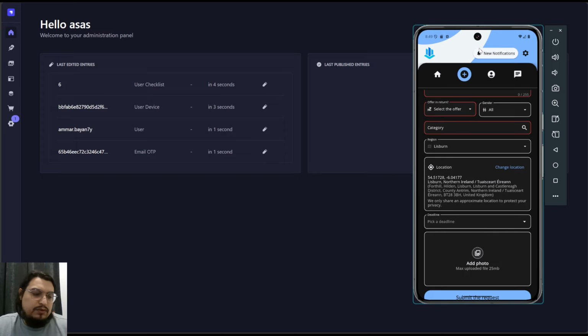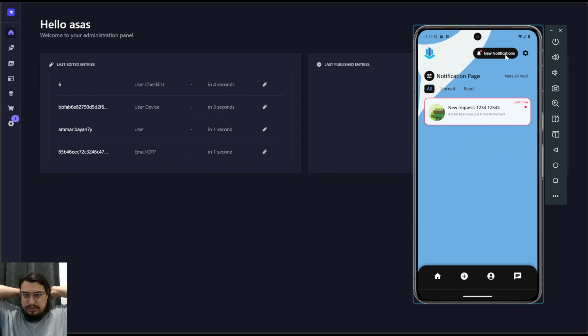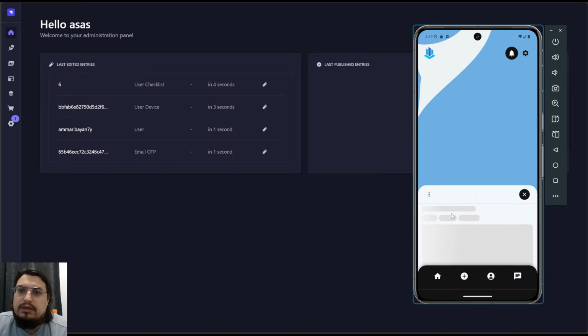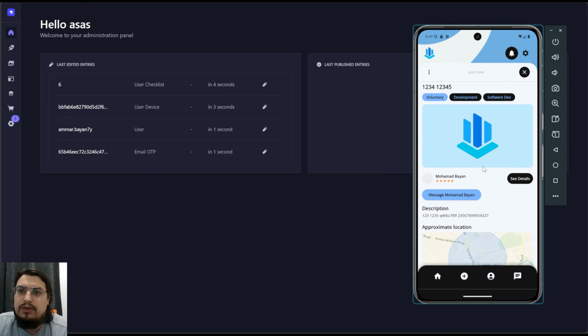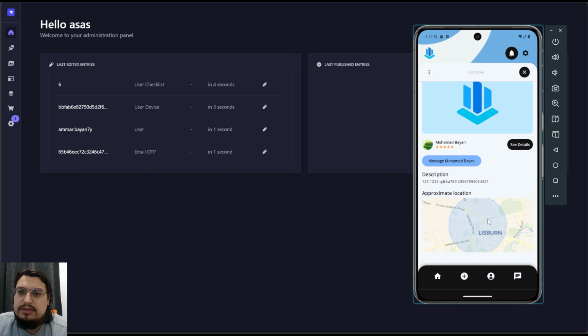And as you can see, I posted a new request on my mobile, and I got a notification, which is a push notification as well. So even if the app is closed, you can get this notification. And once you do so, you can open it and see there's a new request, 123. Once I click it, I can go here and see it.